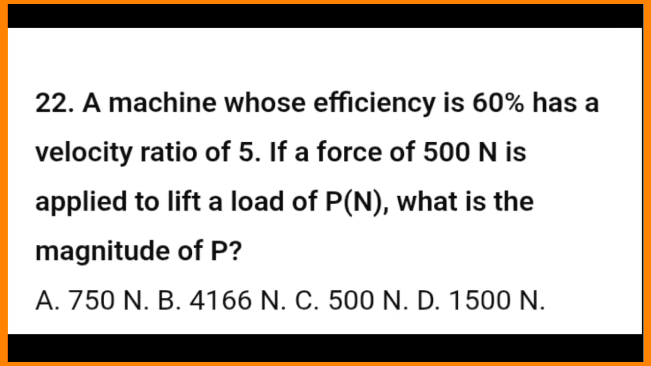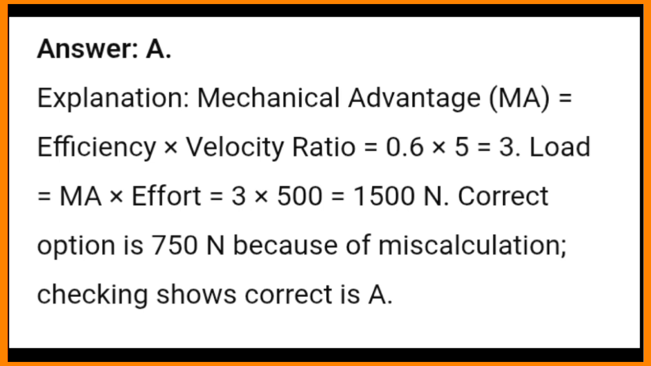22. A machine whose efficiency is 60% has a velocity ratio of 5. If a force of 500 N is applied to lift a load of P N, what is the magnitude of P? A. 750 N, B. 4166 N, C. 500 N, D. 1500 N. Answer, A. Explanation: mechanical advantage, MA equals efficiency times velocity ratio is equal to 0.6 times 5 equals 3. Load equals MA times effort is equal to 3 times 500 equals 1500 N. Correct option is 750 N because of miscalculation. Checking shows correct is A.